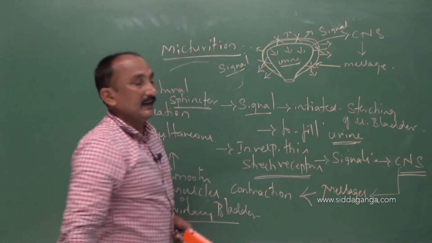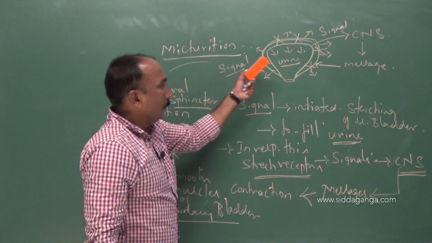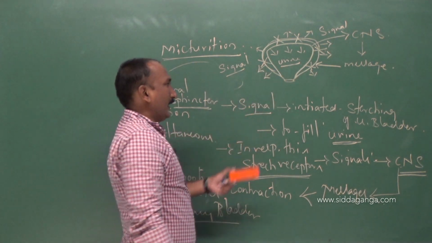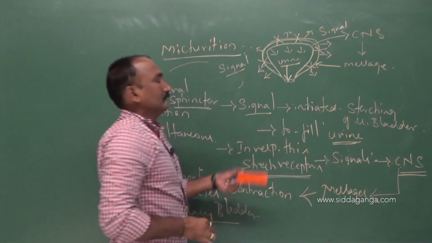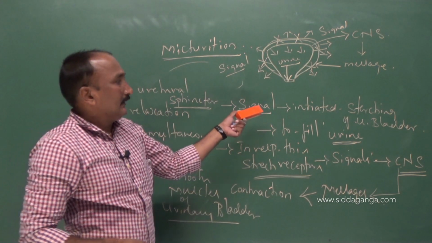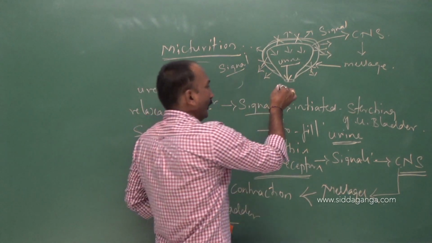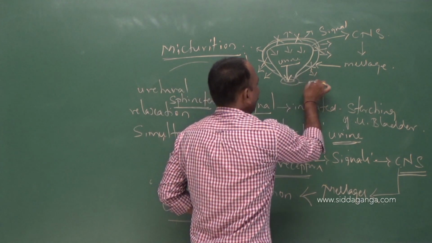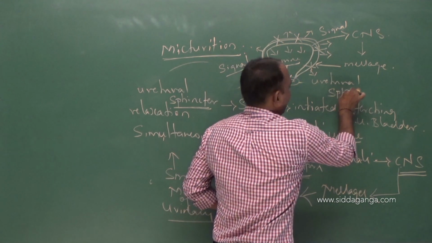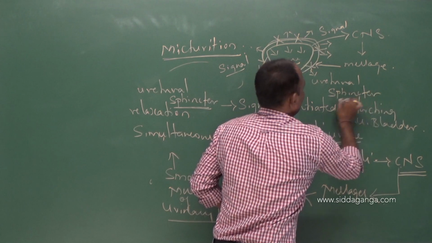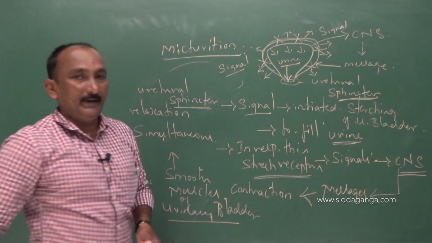As a result, the urine from the urinary bladder gets pushed to the urethra, which is guarded by one of the sphincters, the urethral sphincter.